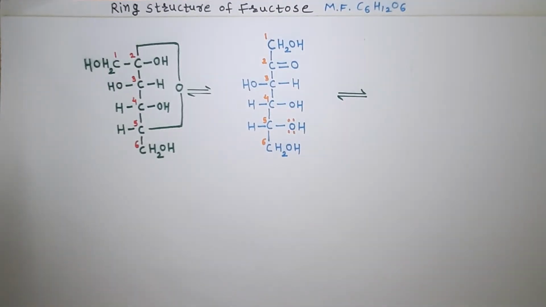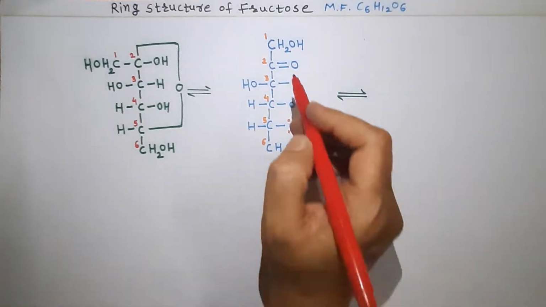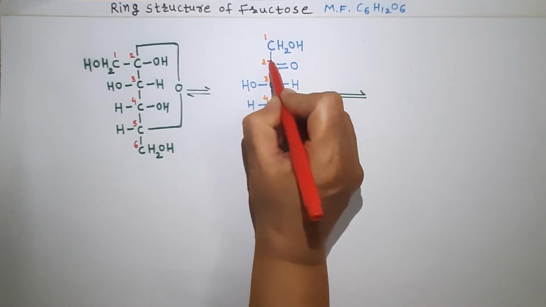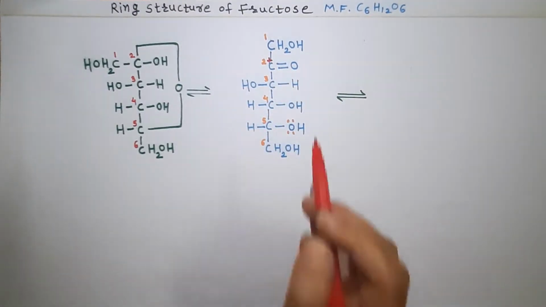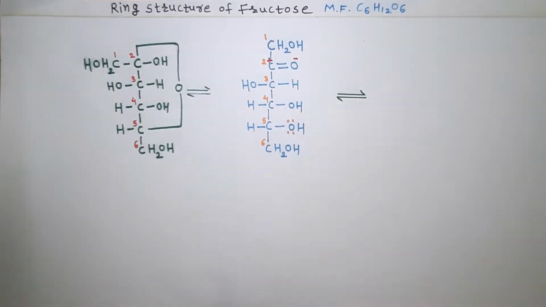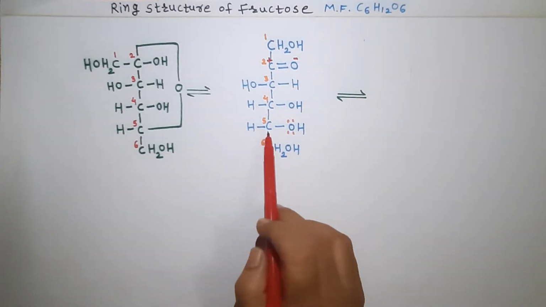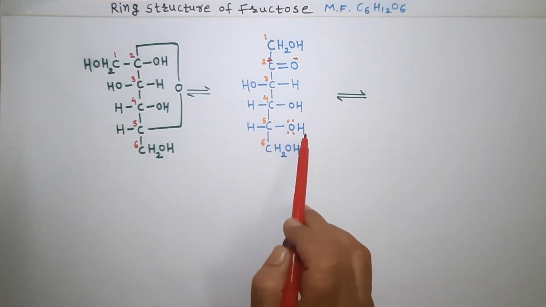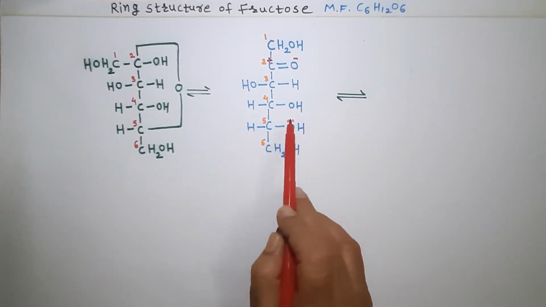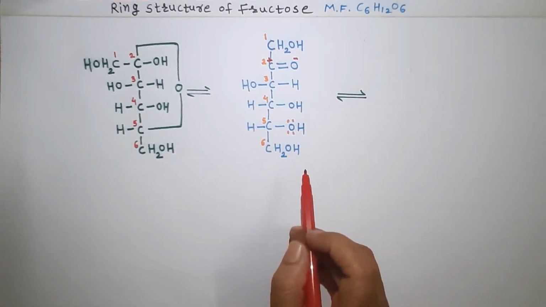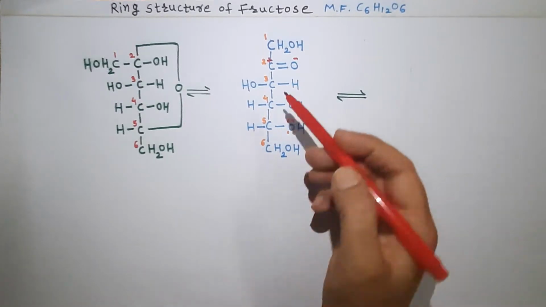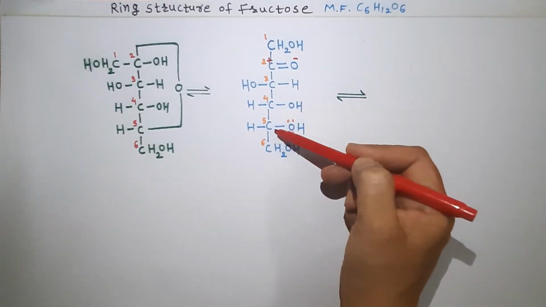Now fructose shows an interaction within the molecule between carbon number 2 and 5. Carbon number 2 is a ketonic group, where the carbon is positively charged whereas the oxygen is negatively charged. The fifth carbon atom, on which the OH group is present, has oxygen with a lone pair of electrons, and therefore an interaction takes place between carbon number 2 and carbon number 5.